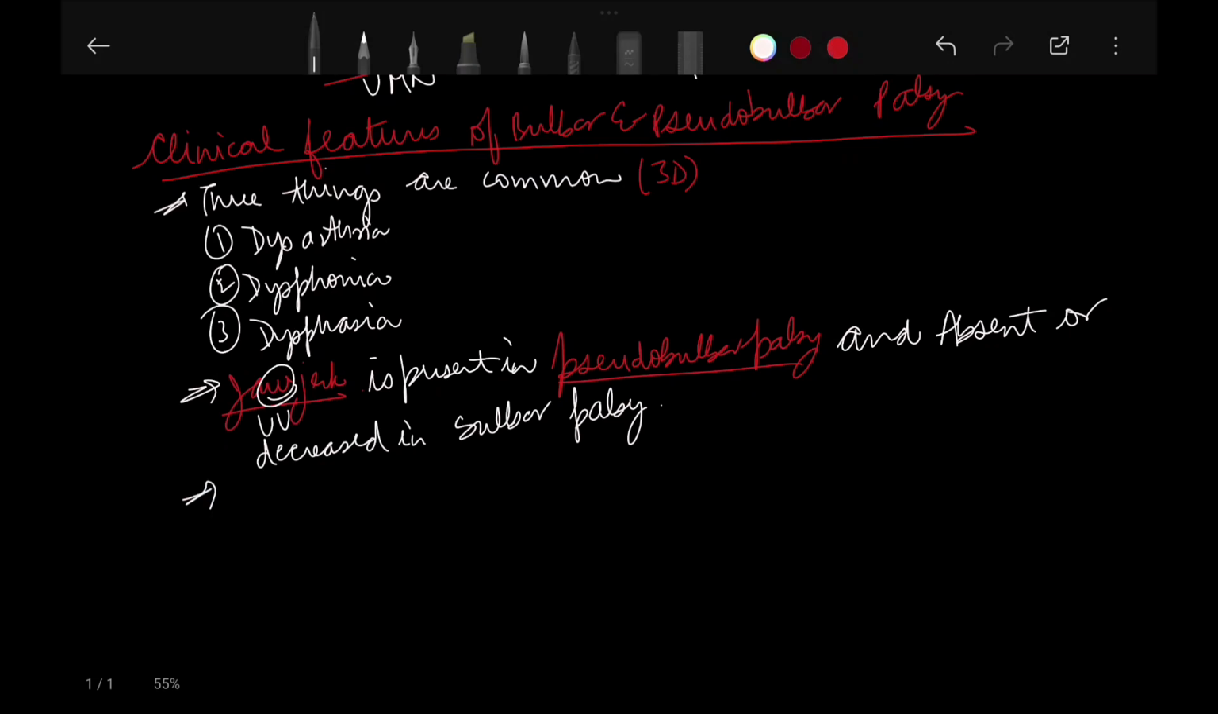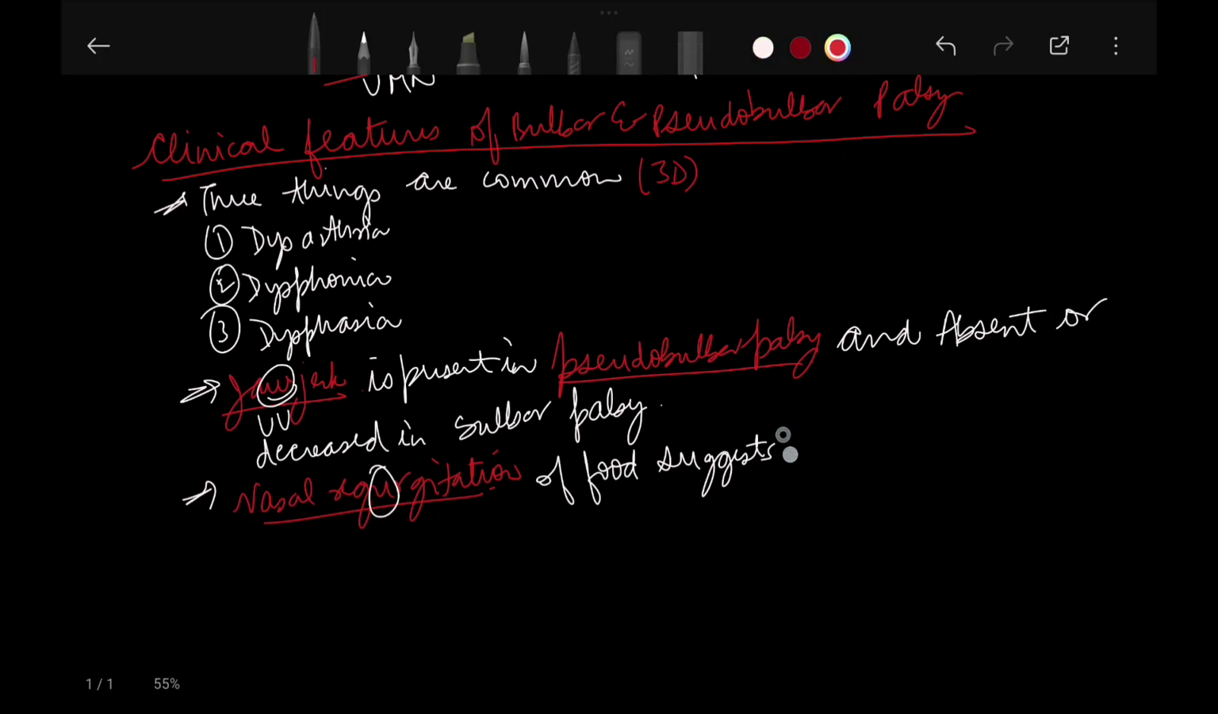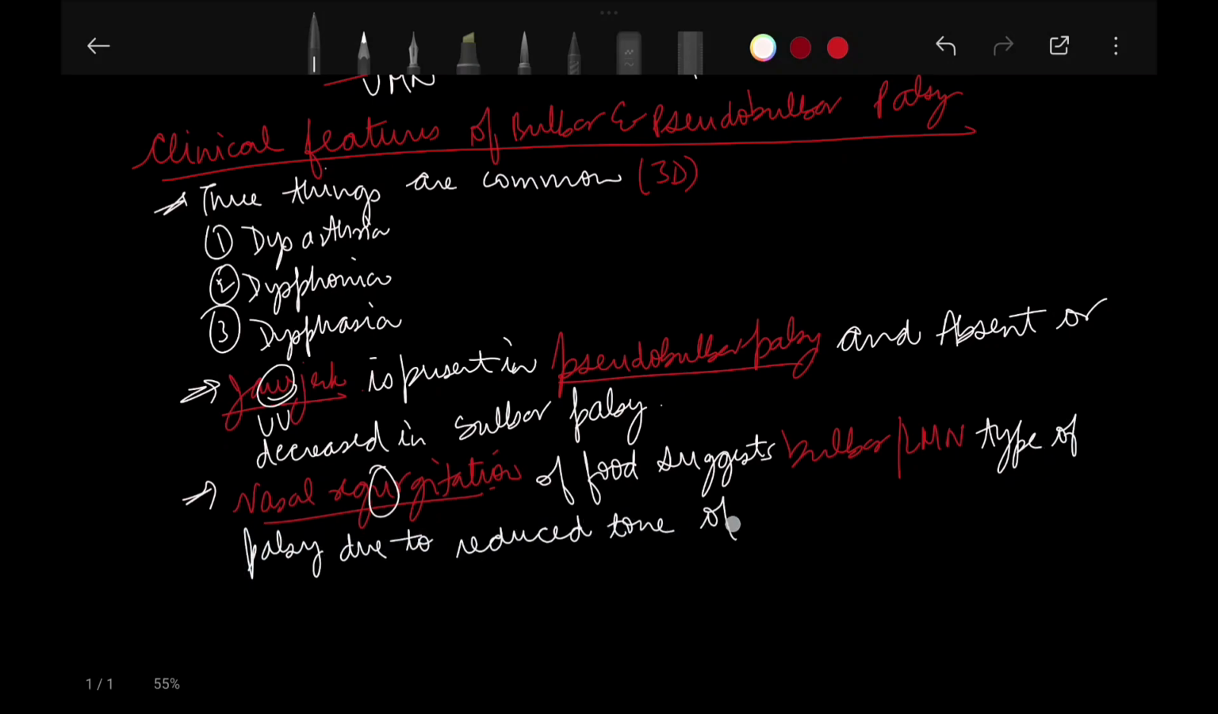After this, nasal regurgitation. We will only see the first word for the mnemonics. Nasal regurgitation of food suggests bulbar or lower motor neuron type of palsy, due to reduced tone of muscles.